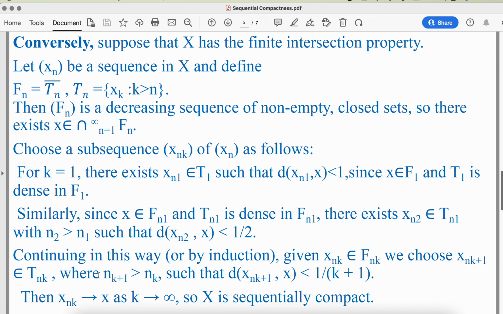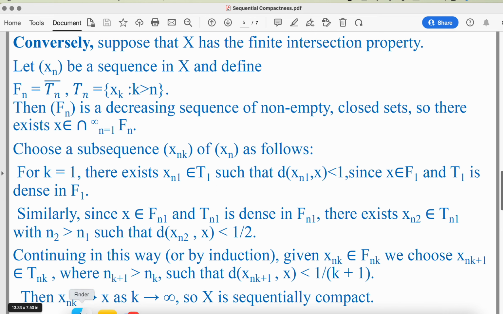Then we see from these steps that the distance of xn1 from x is less than 1, of xn2 from x is less than 1 upon 2, and of xnk from x is less than 1 upon k. So as k tends to infinity, xnk will tend to x.